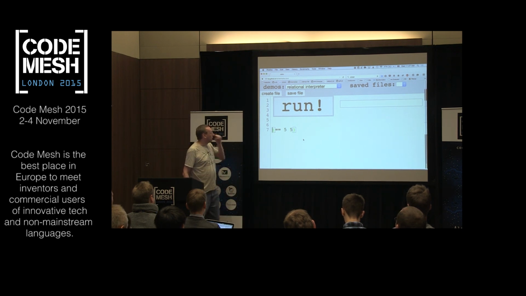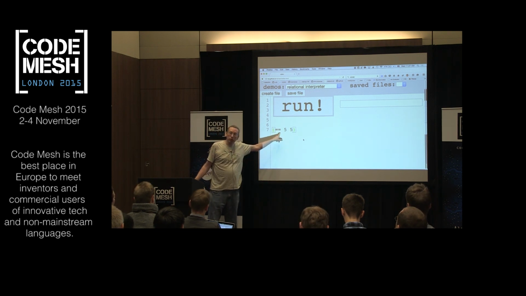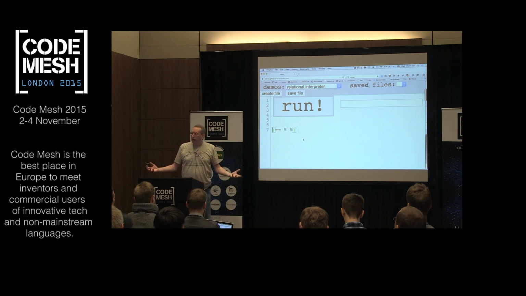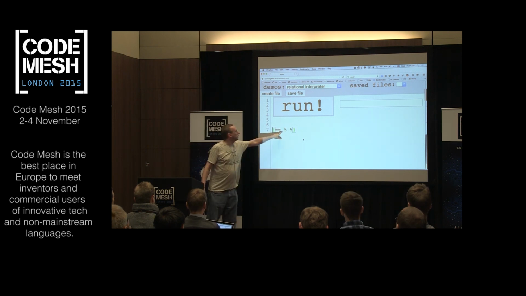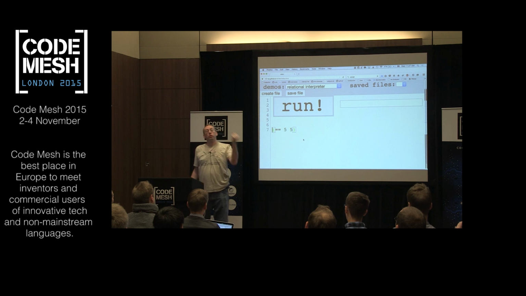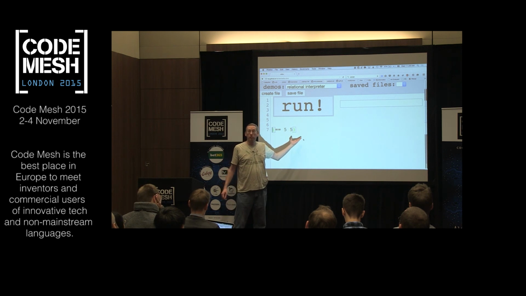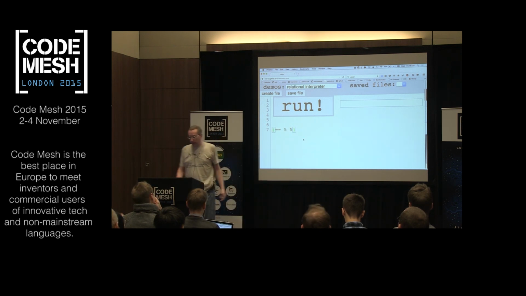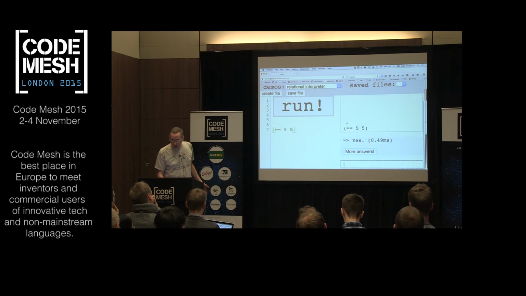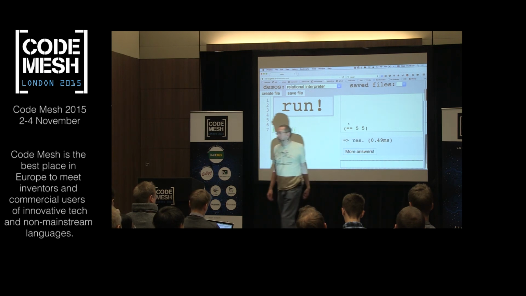So here we're going to do something simple. And you can also think of unification, we call it equal here really, as like a type of equality operator also. So here we're asking whether or not 5 is equal to 5. Or another way to look at it is we're asserting that 5 must be equal to 5. And if it's not equal to 5, then we've reached an inconsistent conclusion basically. So is 5 equal to 5? One would hope, okay, yeah. The logic isn't that weird, so let's run it. And you can see, copy the expression, and the answer is yes. Well, that's good. That makes me happy.